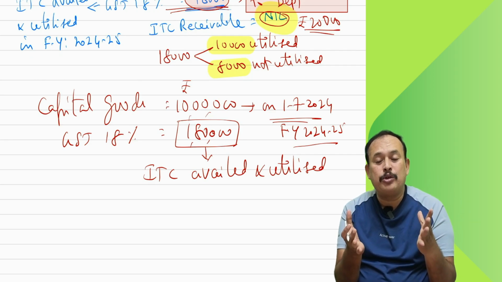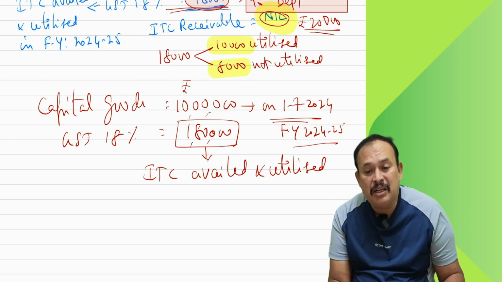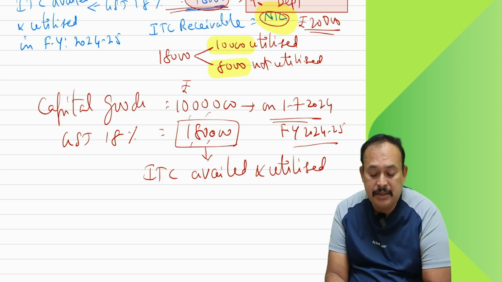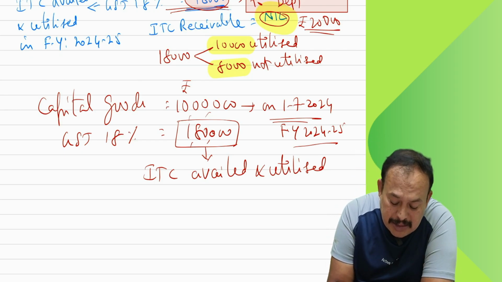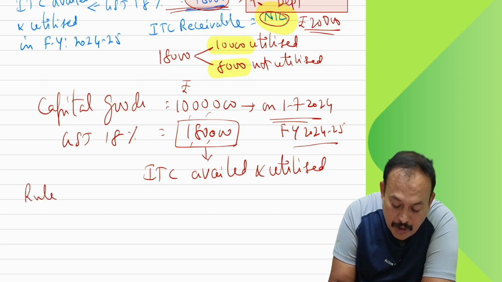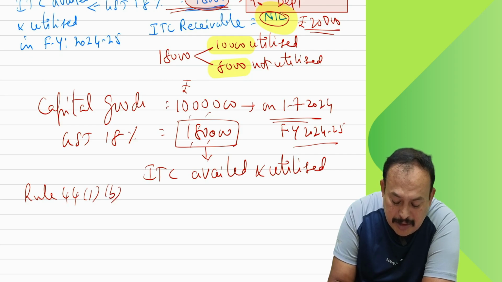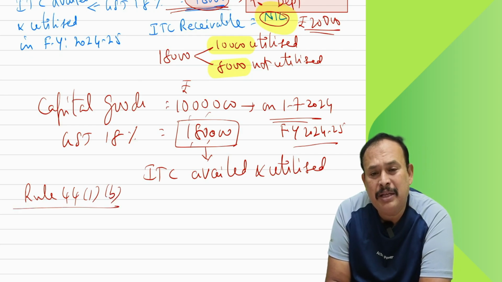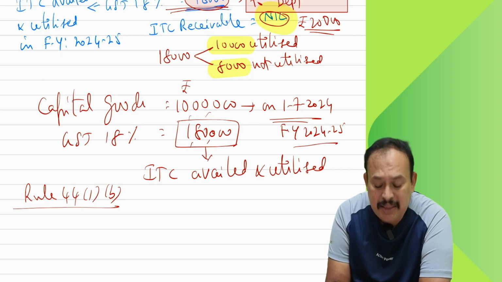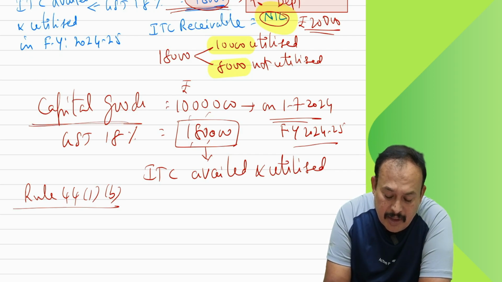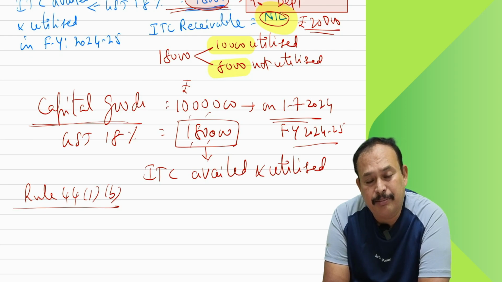From 1st April 2025 you are not eligible to avail ITC. In that case, the law here says please refer Rule 44, sub-rule 1, clause B, which says how many months you used this capital asset under the normal regular scheme.